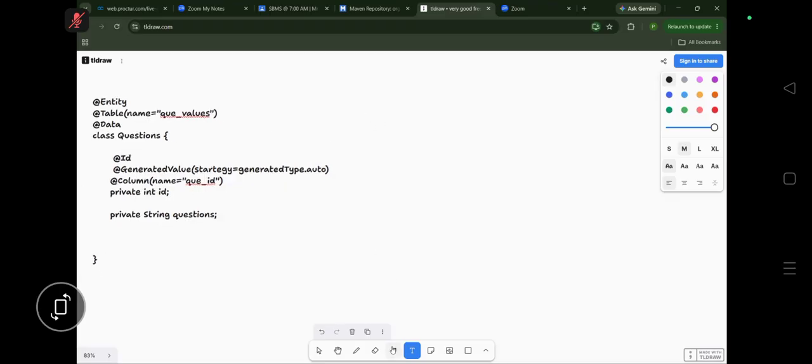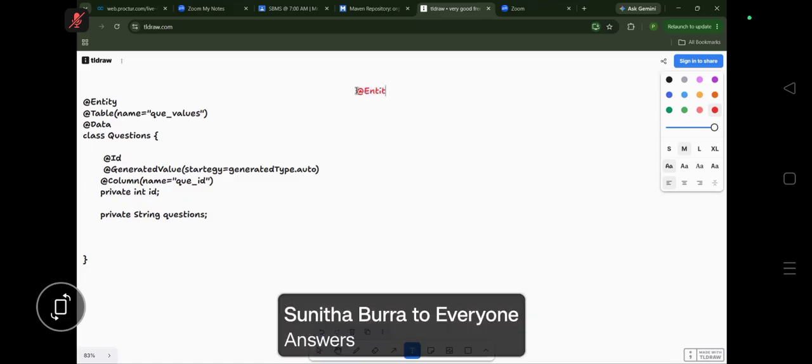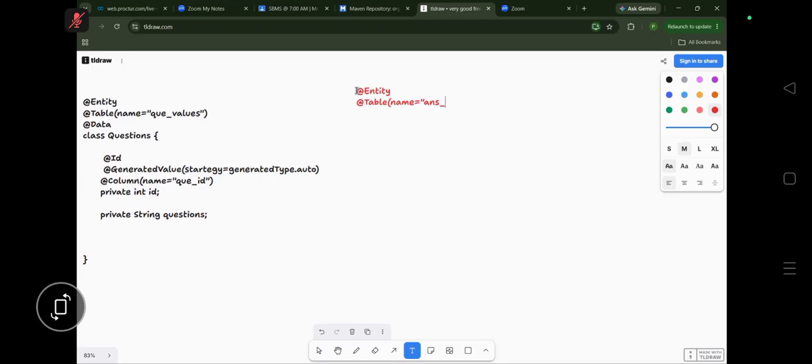And in the parallel way, we had created one more class, which is known as Answers, right? So in the Answers class, same thing we had done. We had created @Entity. Everybody understand? Once it is completed, the things will be easy for you. The visualization is very important. Now name equals to, we had written answer values. Then @Data will be there, and then we are writing here class Answers.